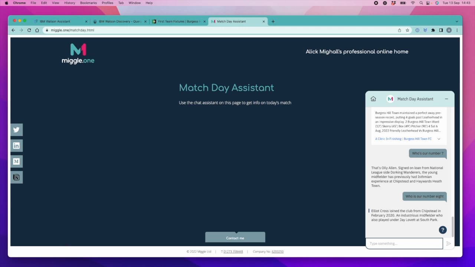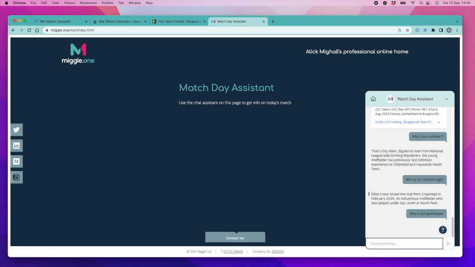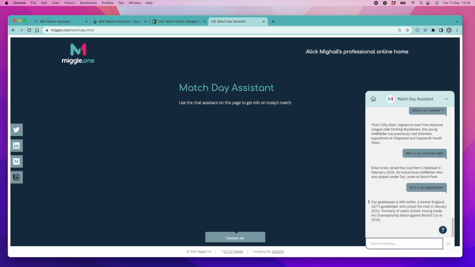Now let's say that I don't want to ask around numbers and just want to ask on position. So let's ask who is our goalkeeper, and it comes back with who our goalkeeper is. What was our last result?